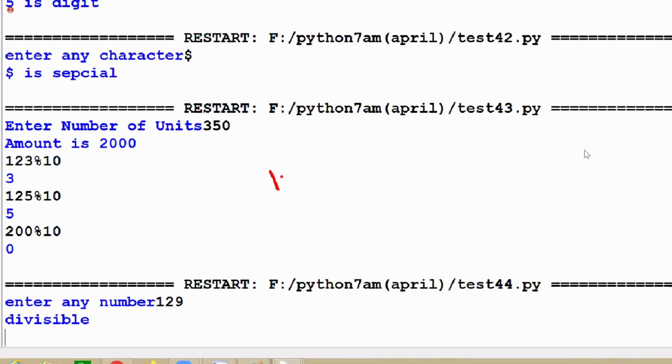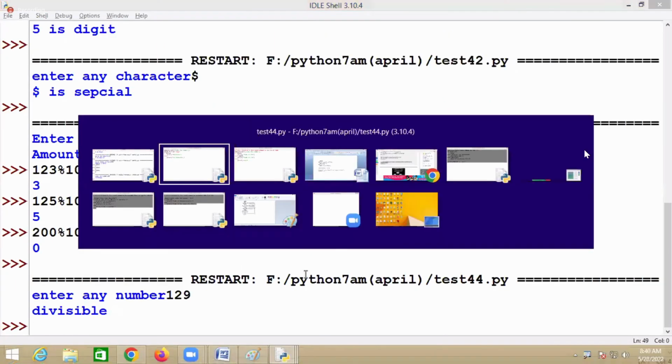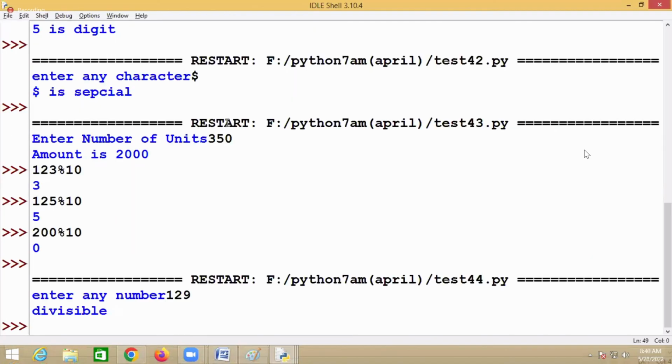So it is like this: 129 divided by 10. How many times here? 12 times, 120. And what is the remainder here? 9. Is 9 the last digit or not? Yes. Is 9 divisible with 3 or not? Again this remainder, you are dividing with 3. How many times? 3 times. And 9, what is the remainder here? 0. Is 9 divisible with 3? Yes. Right? First, try to understand the problem definition and then write the program.